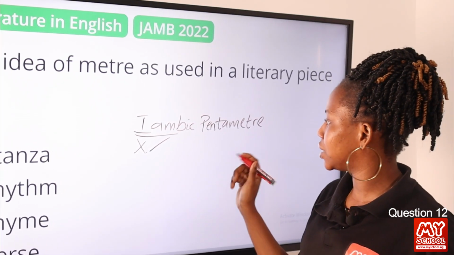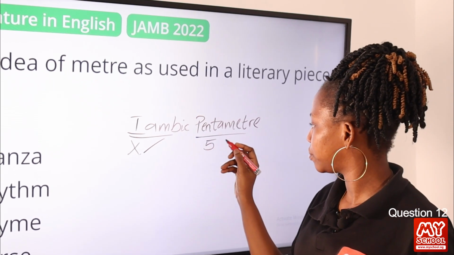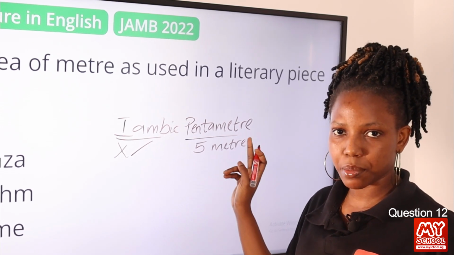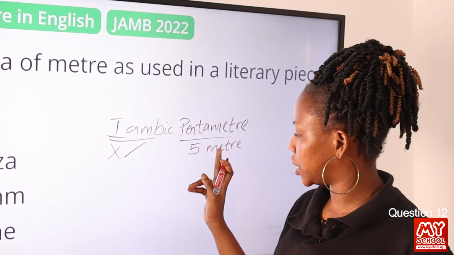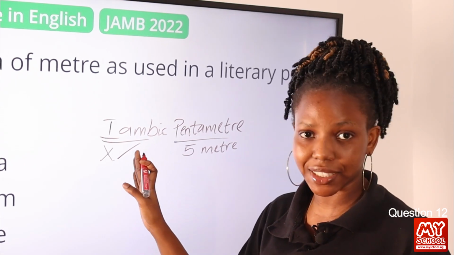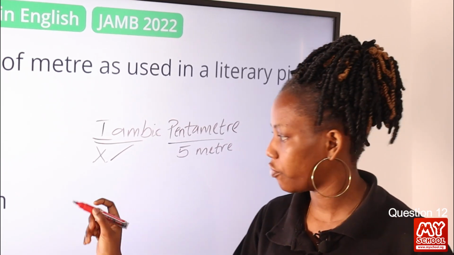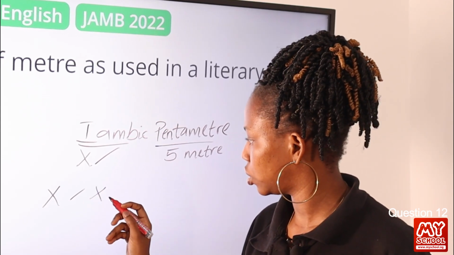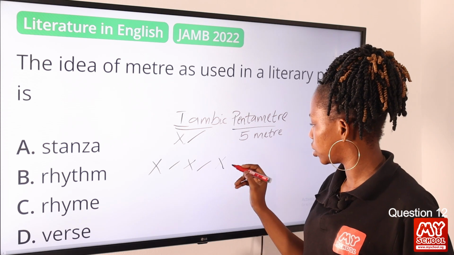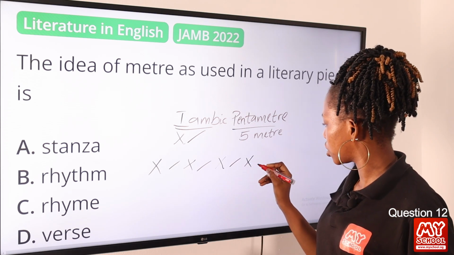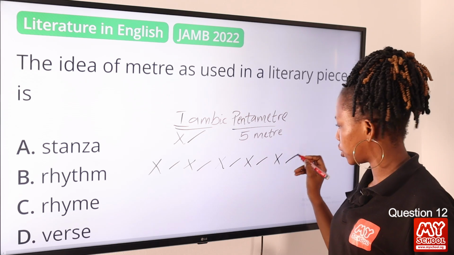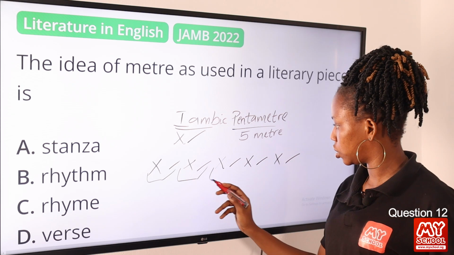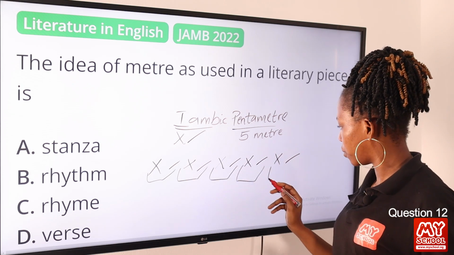While pentameter means 5 meters, or we can say 5 feet. Now, iambic pentameter will mean 5 of iamb. So we have 5. This is 1. This is 2. This is 3. This is 4. This is 5.